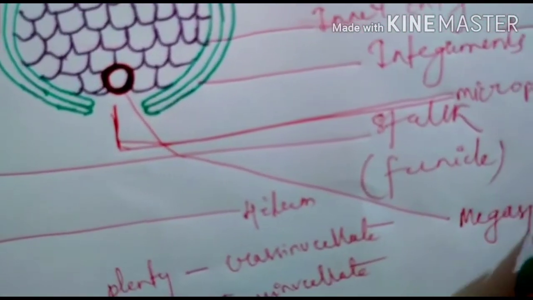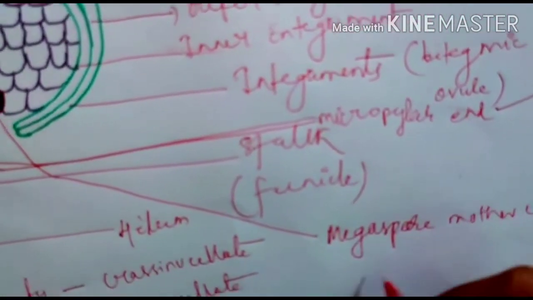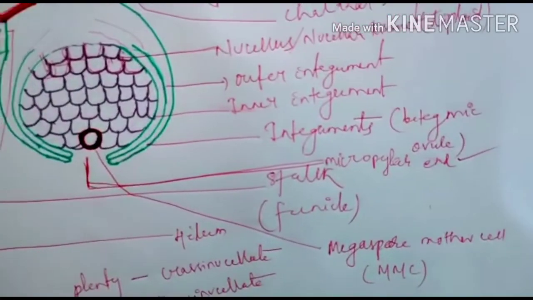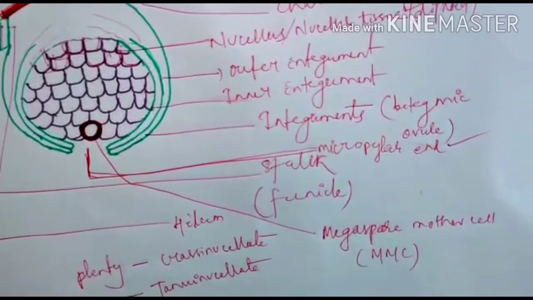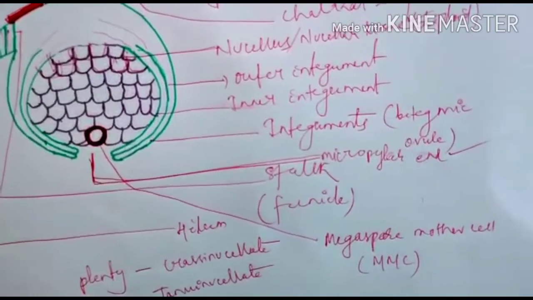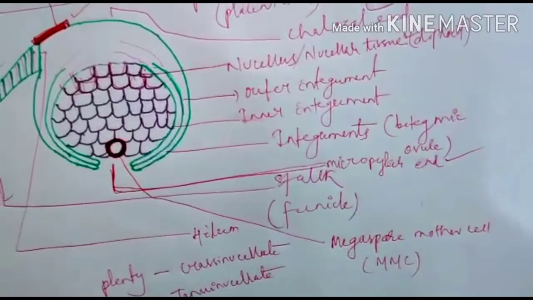Megaspore mother cell, called MMC. In case of male reproductive unit, we call it microspore mother cell, but in case of ovule, we are calling it megaspore mother cell.